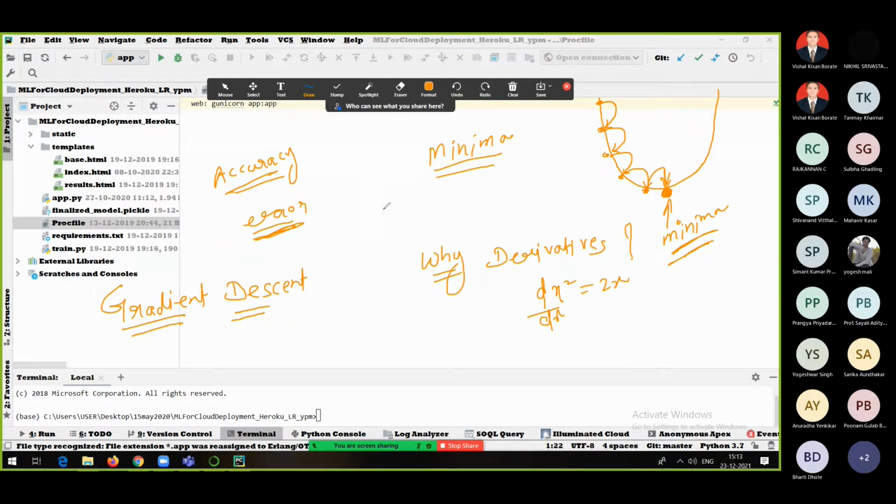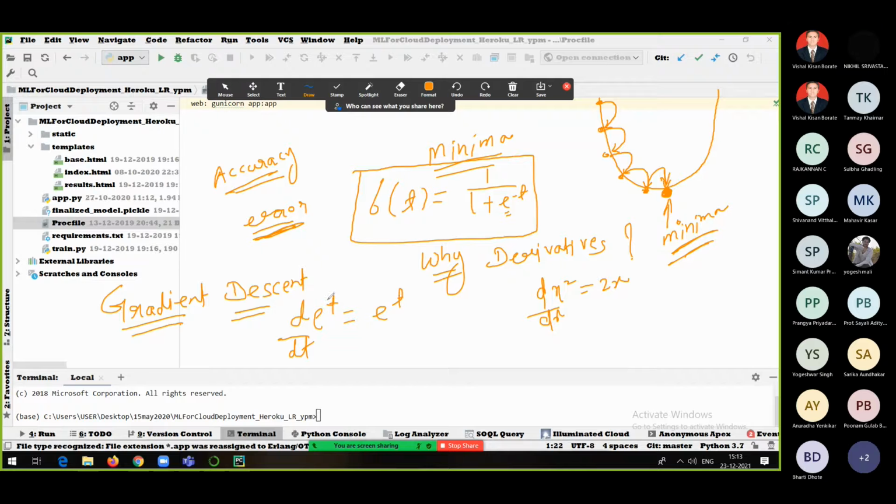And the equation of the sigmoid function, sigma of t is equal to 1 upon 1 plus e raised to power minus t. This is the equation of the sigmoid function which is used in logistic regression. Why is it used again? One more reason is that finding the derivative of e raised to power t is easy again. d by dt of e raised to power t is e raised to power t only.